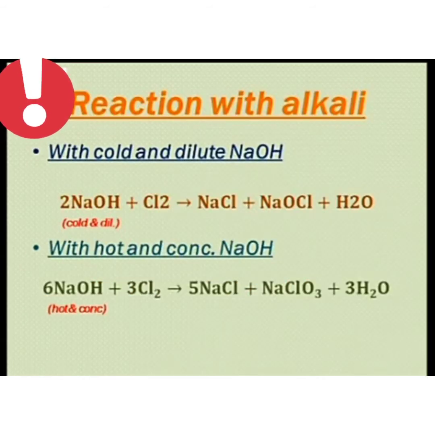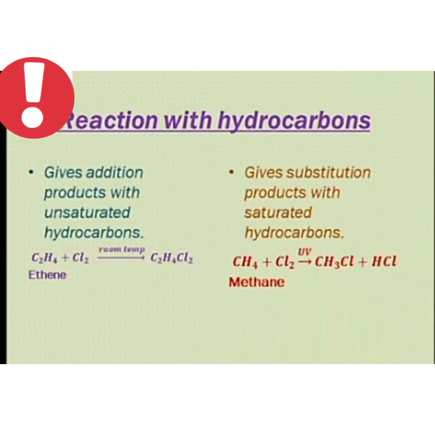Chlorine reacts with cold and dilute NaOH to form sodium hypochlorite, whereas with hot and concentrated NaOH, it forms sodium chlorate along with water and NaCl. It reacts with unsaturated hydrocarbons to give addition products, whereas with saturated hydrocarbons it gives substitution products.